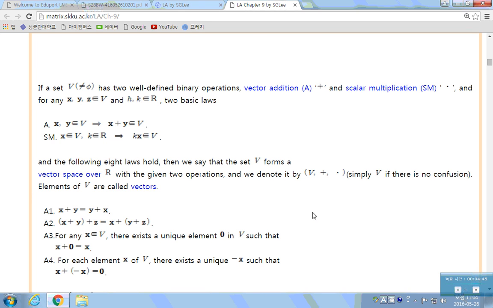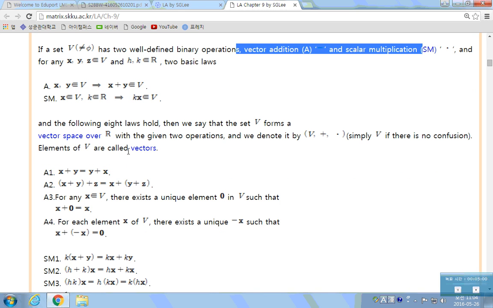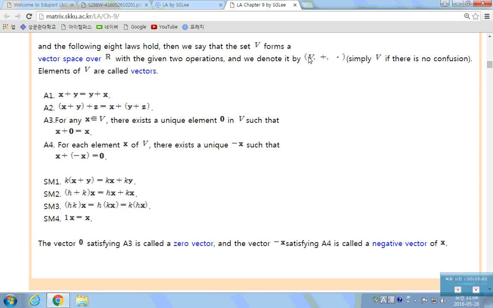So when you have objects, you can form a set of those objects and try to find the 2 operations. If those elements satisfy the 10 properties with these operations, then that set of objects with these two operations forms a vector space. That's the whole idea.